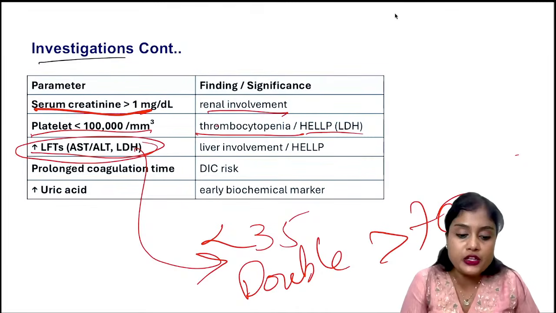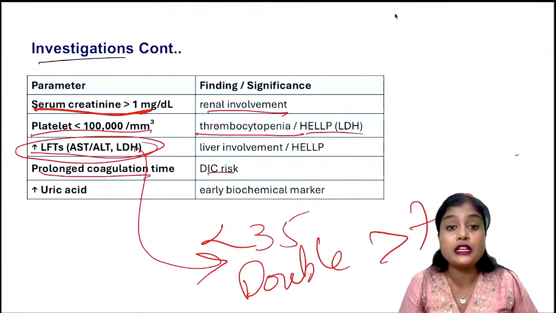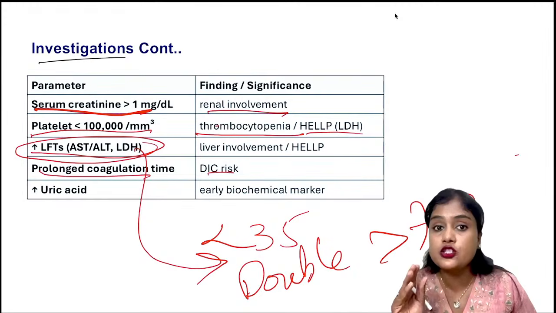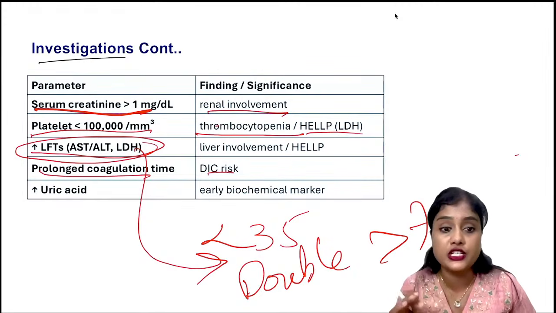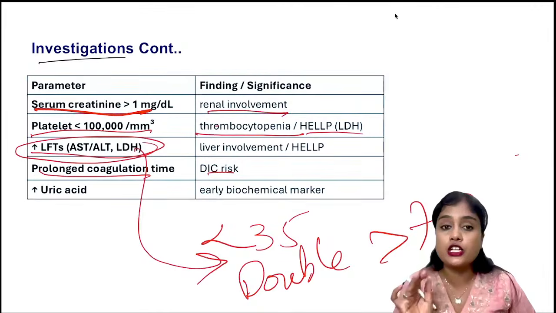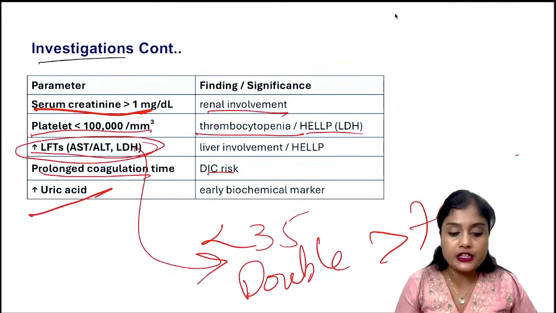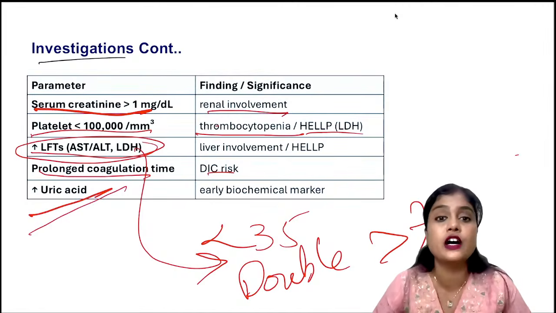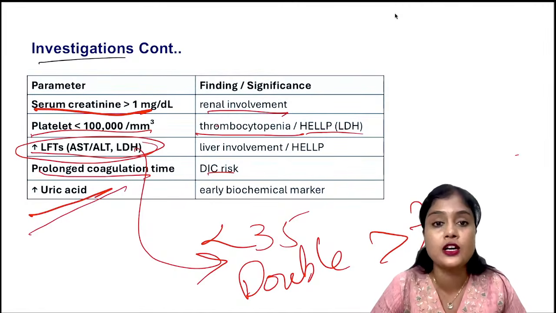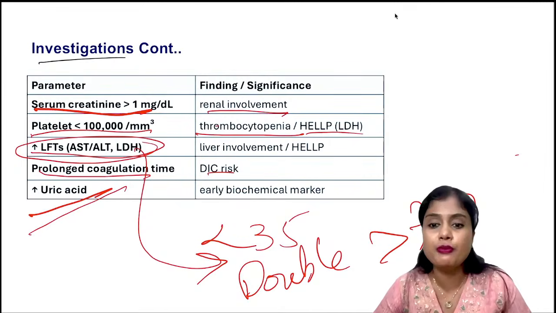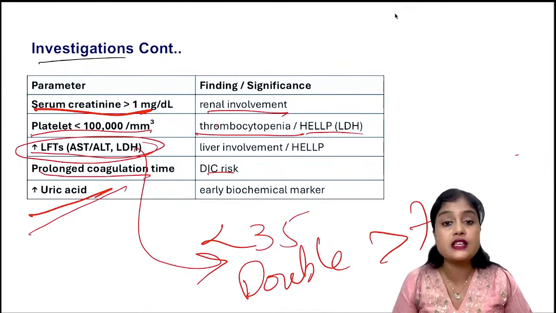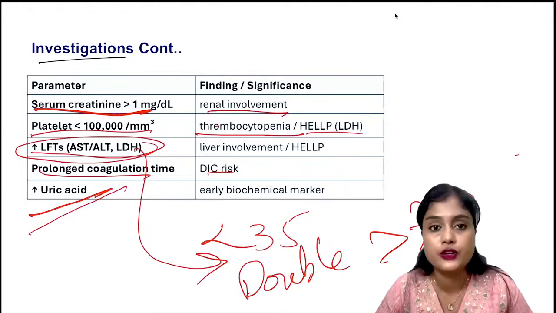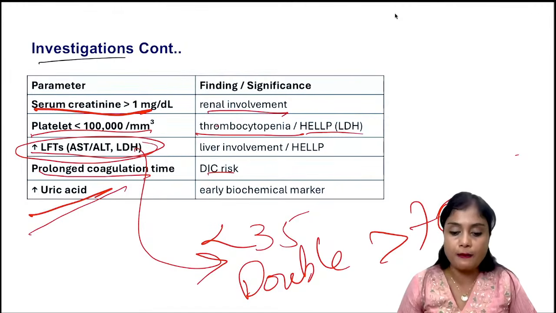Then prolonged coagulation time, increased chance of DIC, especially if there is a case of PIH, abruption because of hypertension. In such cases, clotting time and coagulation factors are really deranged. And increased uric acid was initially considered one of the early biochemical markers for preeclampsia, but it did not prove very useful, so we did not use it further. Now we have better markers like Doppler, isn't it? So we do not use uric acid as such for a marker.